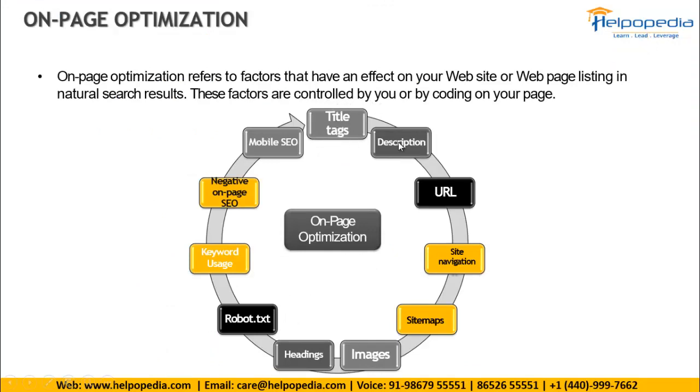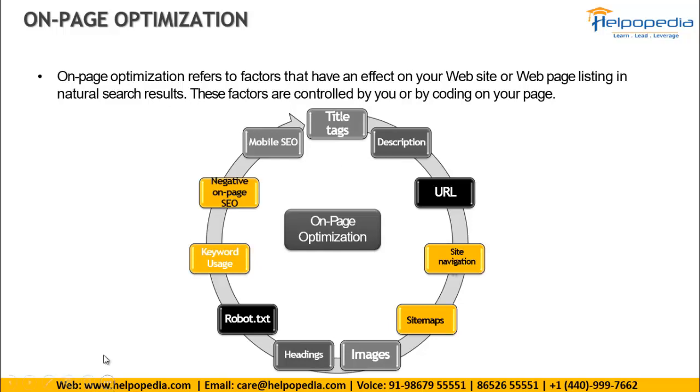Whatever we are seeing over here, we have to use our primary keyword everywhere, for the particular page we want to rank, not the website, because each page has different content, and for different content we are using different keywords. With one keyword you cannot rank the whole website. With one keyword you can rank only one page. That is the rule of search engine optimization laid down by Google.